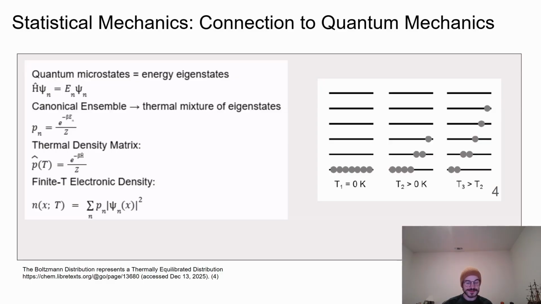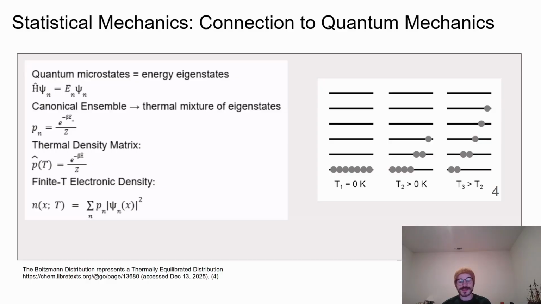The thermal density matrix is the fundamental object used to describe quantum systems at finite temperature. From this density matrix, we obtain the finite temperature electronic density by summing the probability density of each quantum eigenstate, weighted by its thermal occupation probability. This expression is central to my project, as it shows that electronic density at finite temperature is an ensemble average over quantum eigenstates, rather than the density of a single wave function.